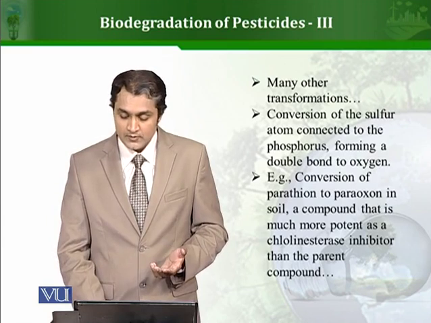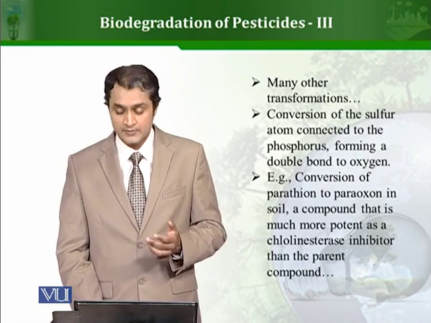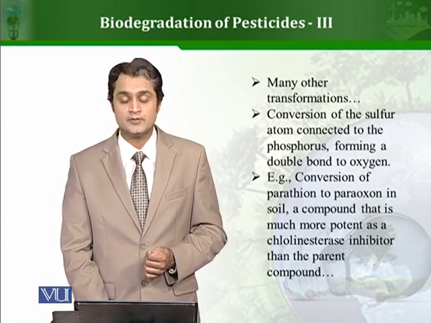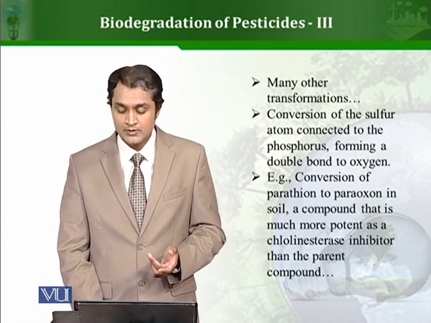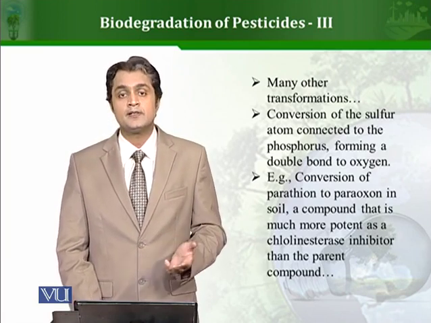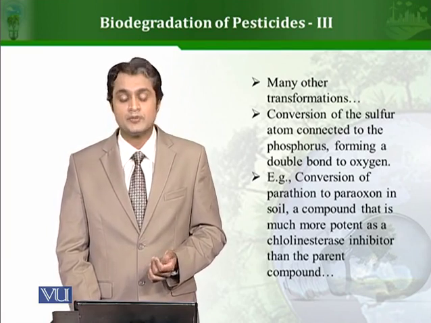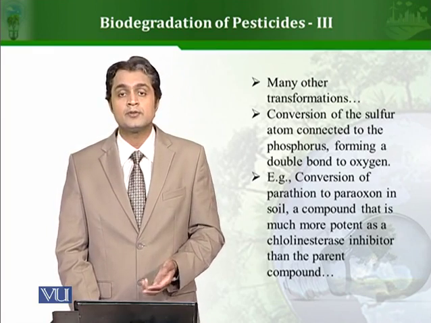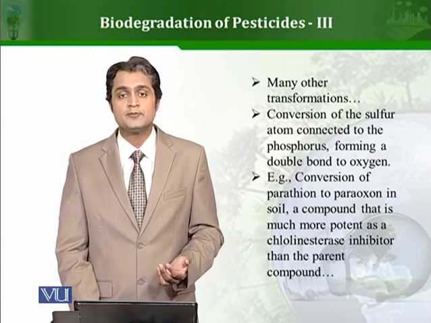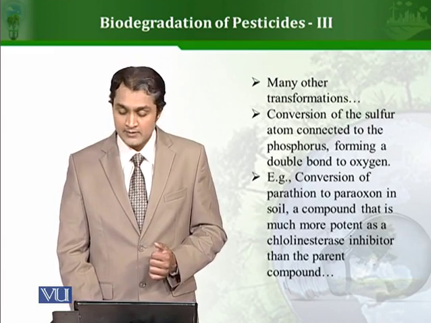So for example, conversion of sulfur atom connected to the phosphorus, it can be converted forming a double bond oxygen. Example: parathion, which can be converted to paraoxon in soil by different reactions. So this paraoxon is basically much more potent as compared to the parent molecule. So you can see here different types of transformations can happen and they do not always result in a compound with less toxicity.